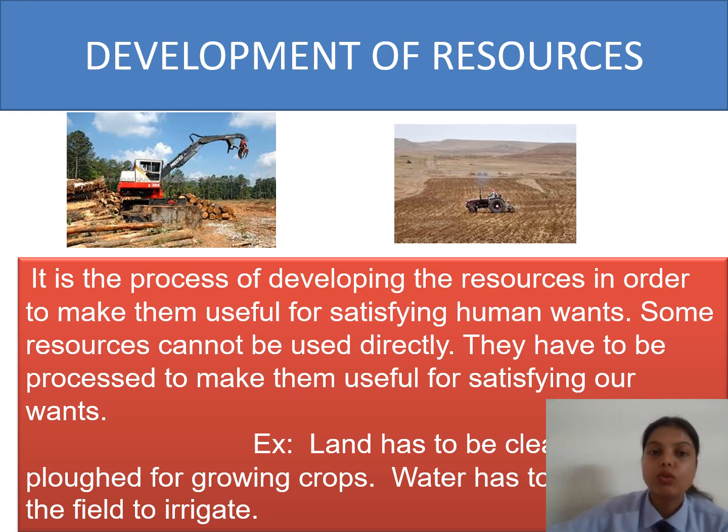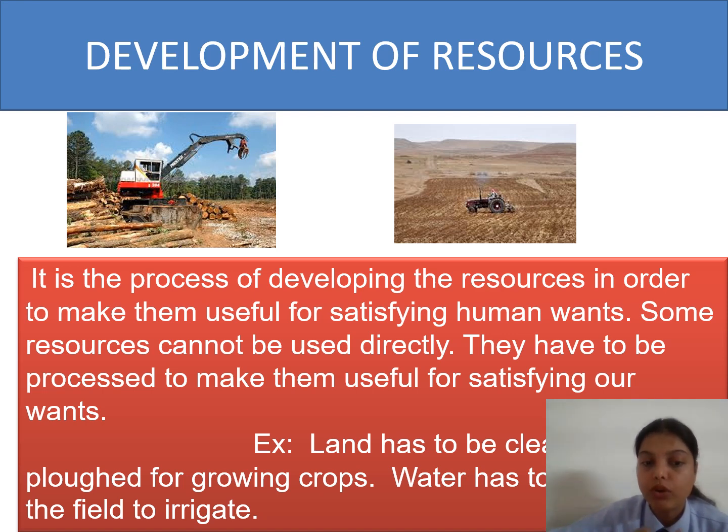Okay, so development of resources, how can we develop our resources? It is a process of developing the resources in order to make them useful for satisfying human wants. Some resources cannot be used directly.